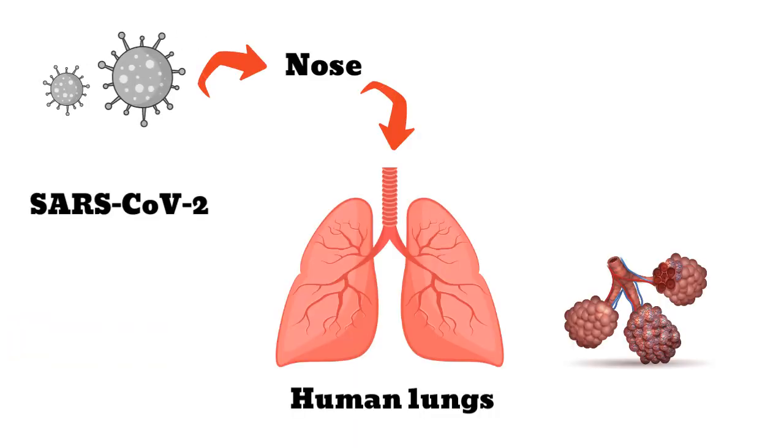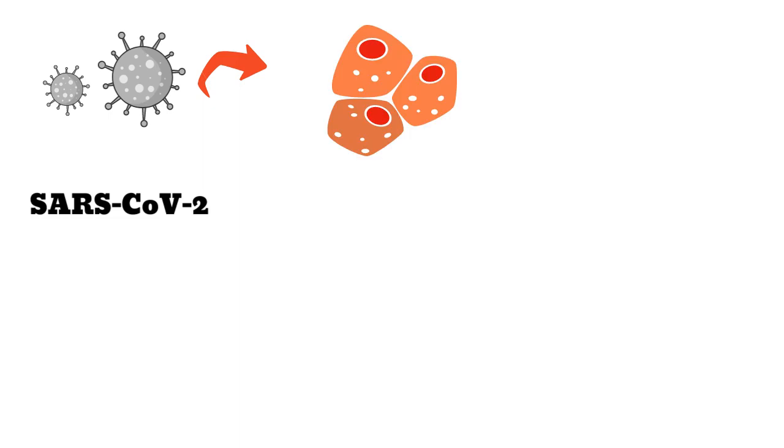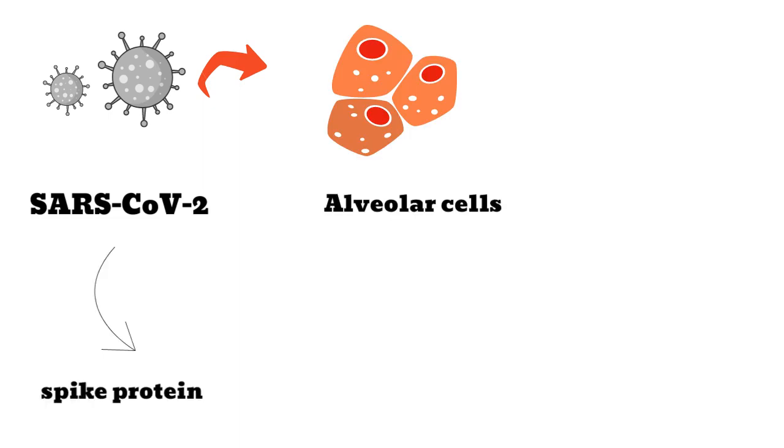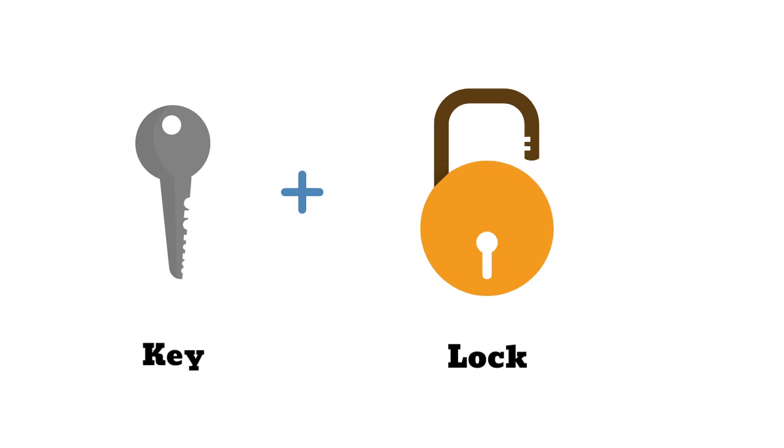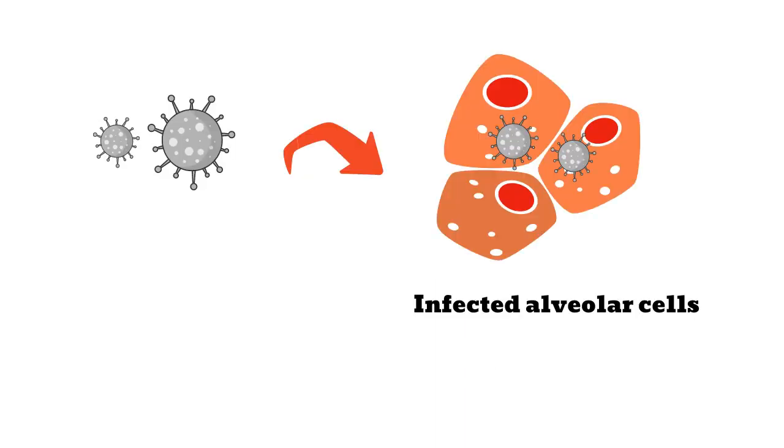Lungs contain bunches of alveoli. The alveoli are the sites for SARS-CoV-2 infection to occur. SARS-CoV-2 will infect the alveoli cells through its spike protein, and the spike protein will bind to the angiotensin-converting enzyme 2 receptor of alveoli cells. Just like a key inserts into a lock, eventually the virus can enter into the alveoli cells and start its replication.